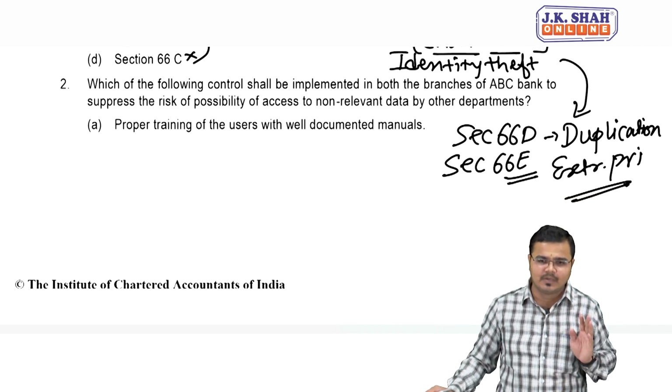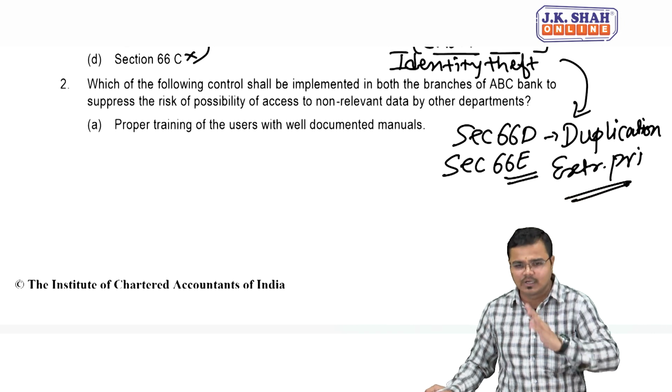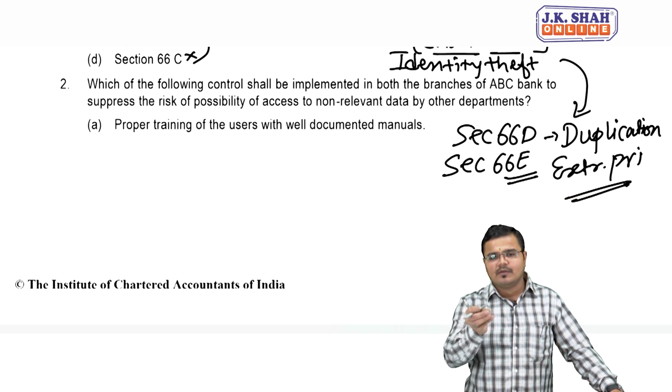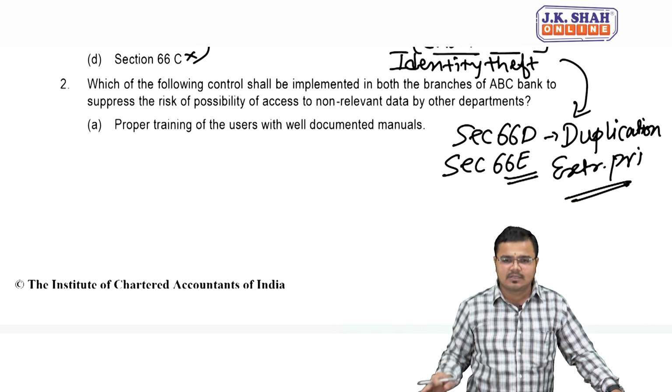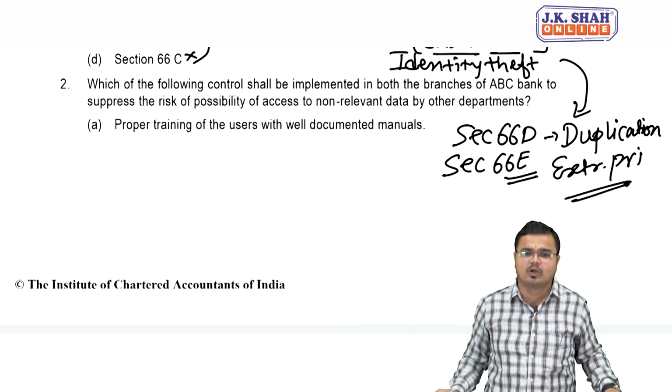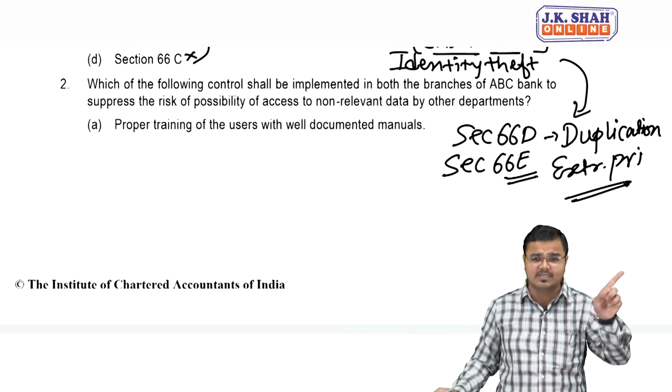I won't allow him or her access to such data. The example is very simple. If he is a cashier, he should only deal with the account and payments.